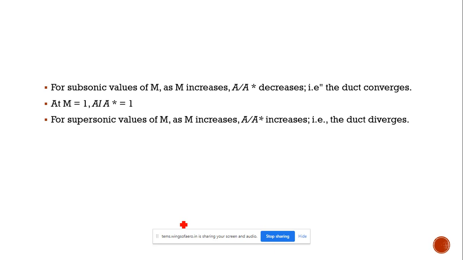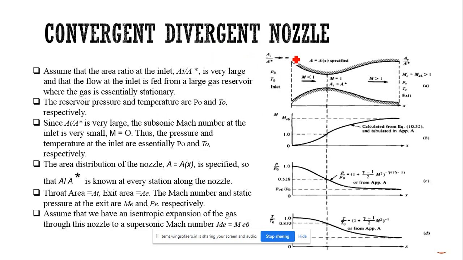Okay, then for supersonic values, as the Mach number increases, the area ratio also increases, so that the duct diverges. Just to remember: for subsonic flow, when the area is decreased, we get an increased velocity, but for supersonic flow, only when the area is increased do we get an increased velocity.